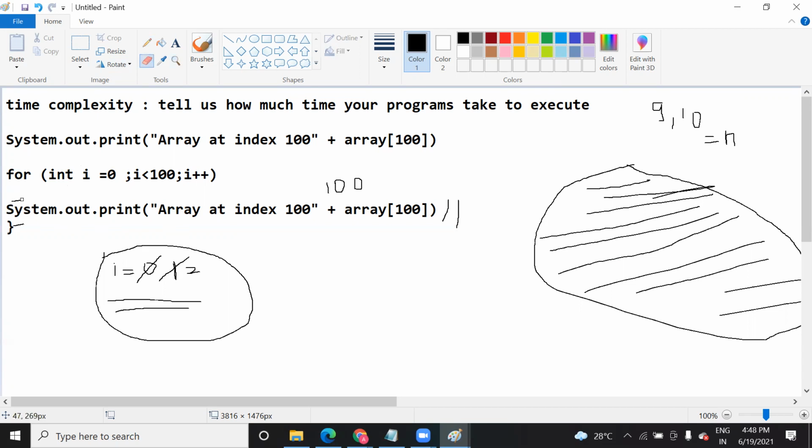The question is not whether it is two or three. The question was about time complexity.